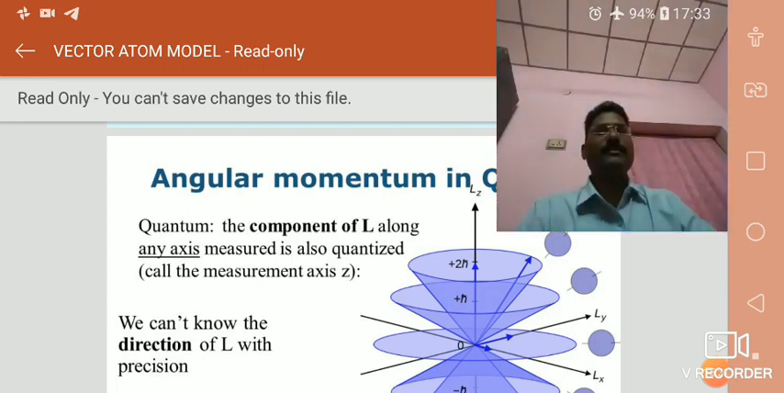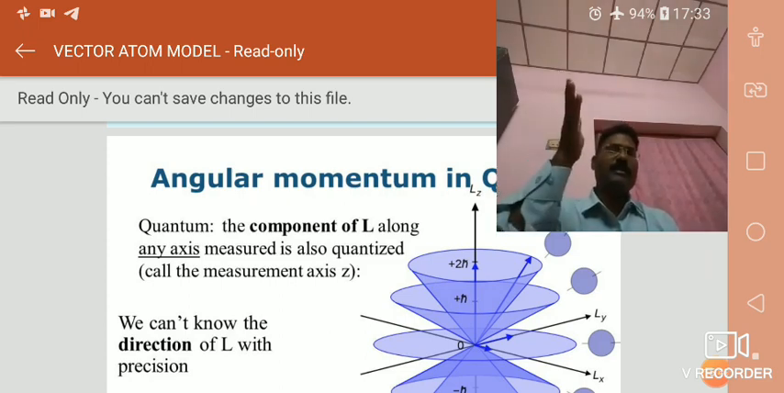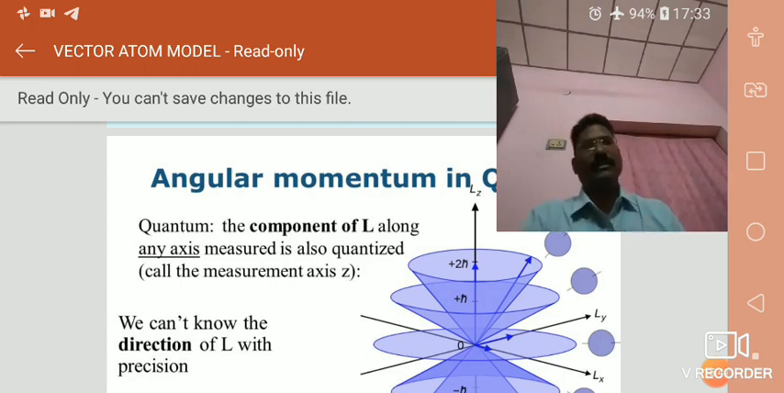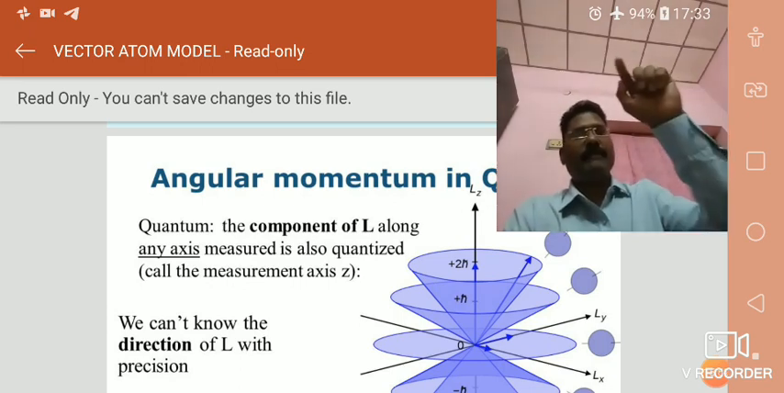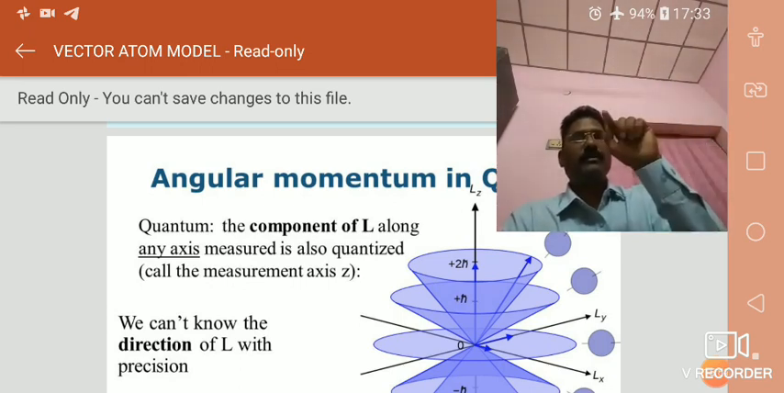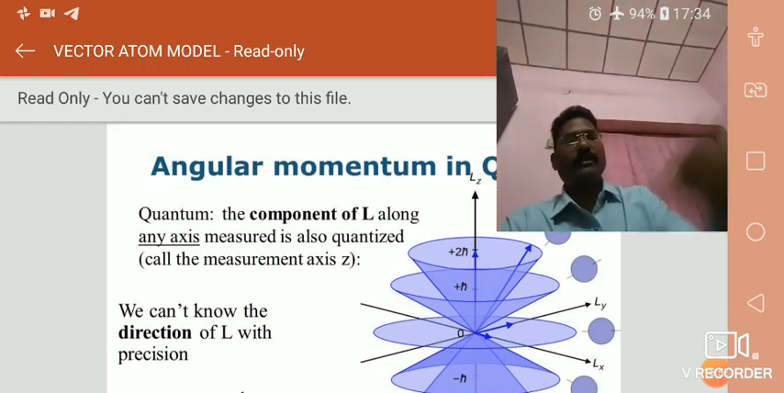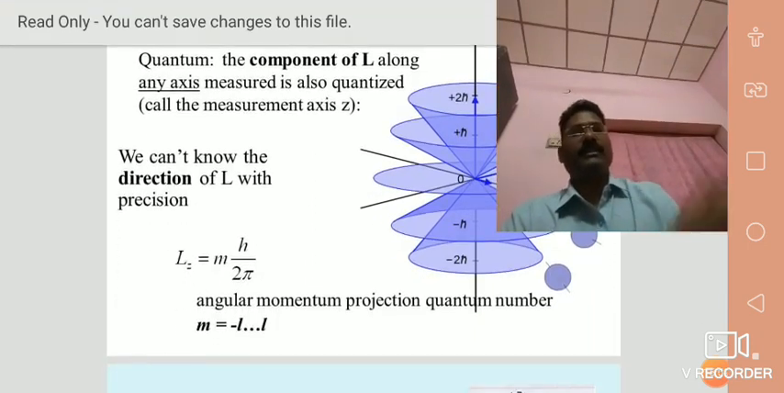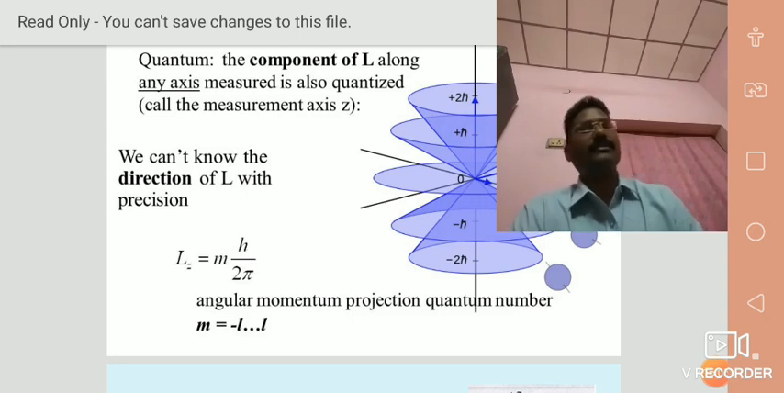Suppose L is equal to 2, ml can have 5 values: minus 2, plus 2, plus 1, 0, minus 1, minus 2. The cones represent it like that. You observe the cones, ml values plus 2, plus 1, 0, on the negative axis minus 1 and minus 2. This can be understood: ml can have 5 values when L is equal to 2.